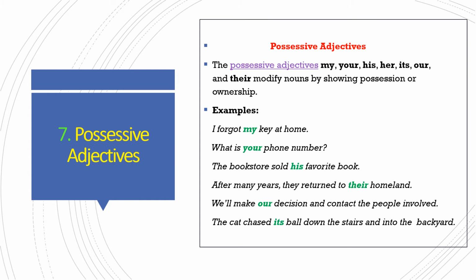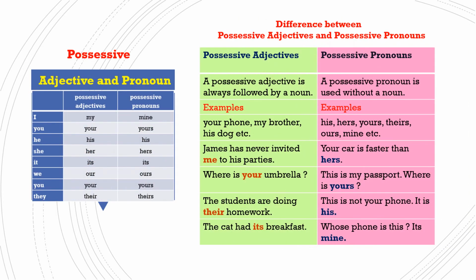"After many years, they returned to their homeland, to their own homeland." So it is indicating a possessive adjective. "We will make our decision and contact the people involved." Our decision. So our becomes a possessive adjective. "The cat chased its ball down the stairs and into the backyard." So its ball, it is the cat's ball. So its is indicating a possessive adjective. Let us observe the difference between possessive adjectives and possessive pronouns.